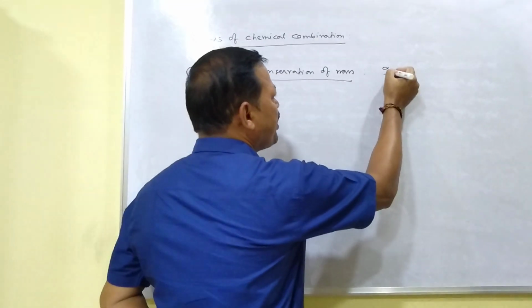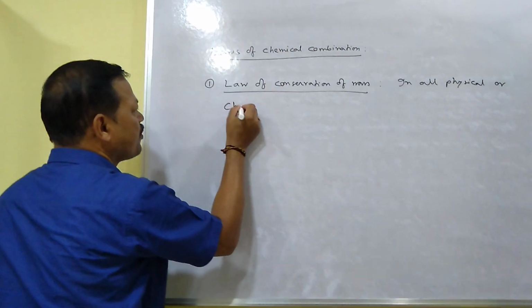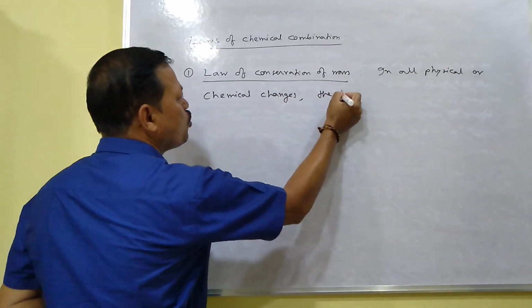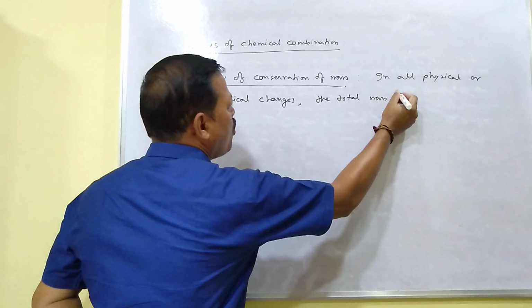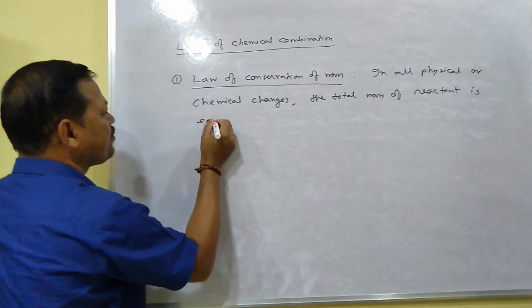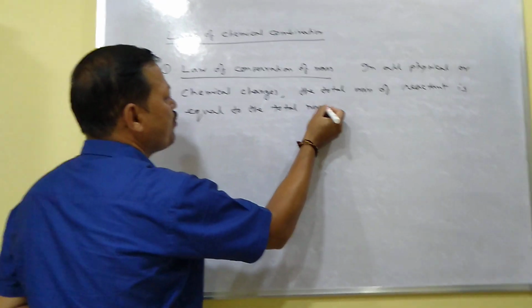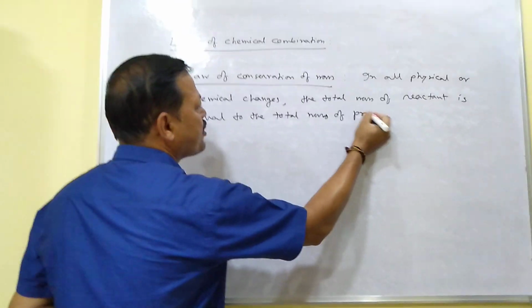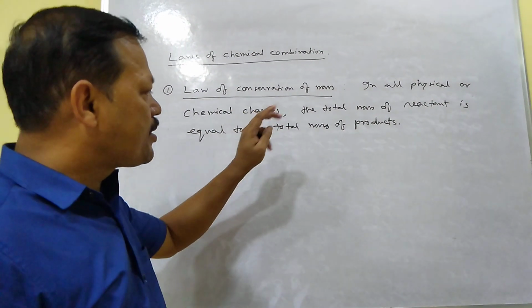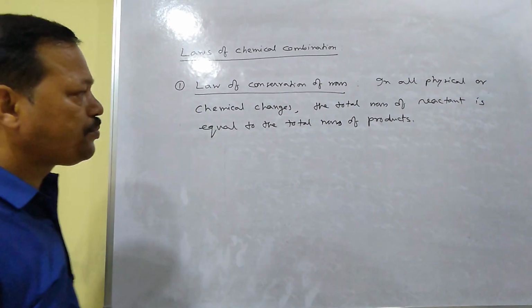According to this law, in all physical or chemical changes, the total mass of the reactants is equal to the total mass of the products.